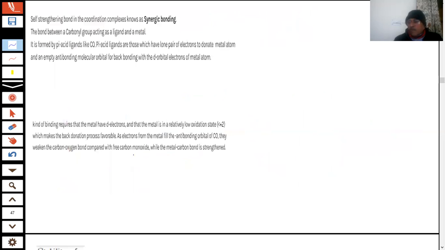This question has been asked as it is, and that's why I am giving more time. What I'm saying, this is a self-strengthening bond in coordination complexes known as synergic bonding. The question will be, what is synergic bonding? Okay? This was asked many times. Students could not write it correctly in the paper.